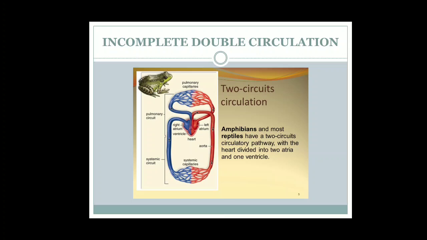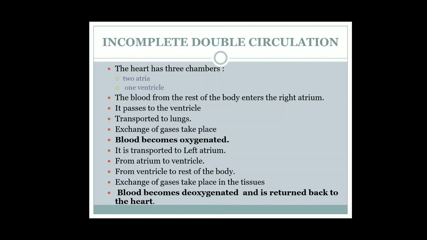So amphibians and most reptiles have incomplete double circulation, and they have a 3-chambered heart. Now if you see in detail, the heart has 3 chambers, 2 atria and 1 ventricle. The blood from the rest of the body enters the right atrium. Children, for this you make that circuit yourself and try to remember from the circuit what happens. First make the heart with 3 chambers and a flow chart, and then from your mind only you write from here it is going there, what is happening, so you'll not have to learn it.